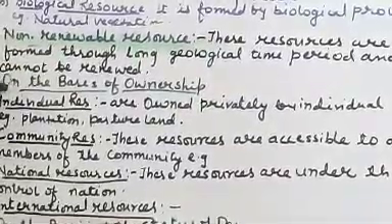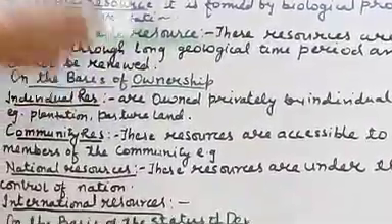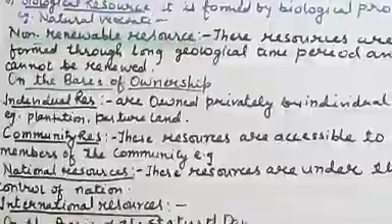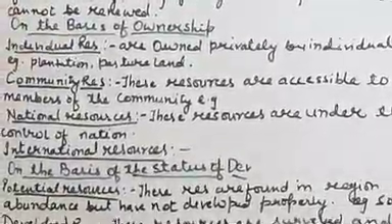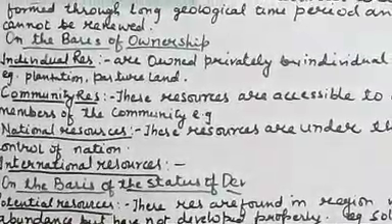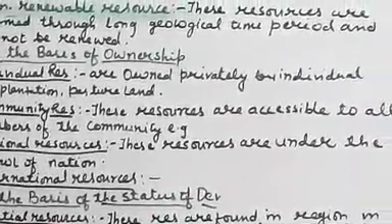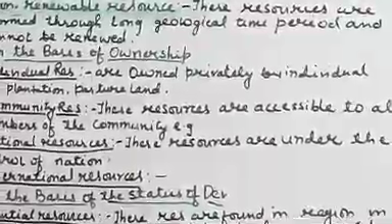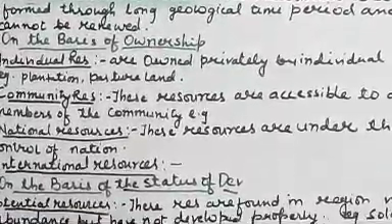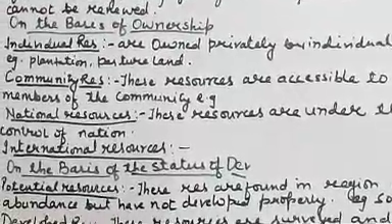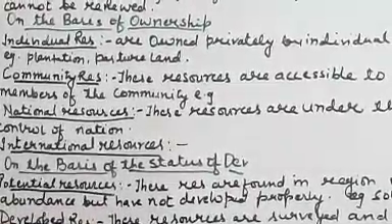Now, on the basis of ownership. First, it is individual resources. Individual resources are those resources which are owned by an individual or a person. For example, if I own a house, or a plot, or land, that is an individual resource.